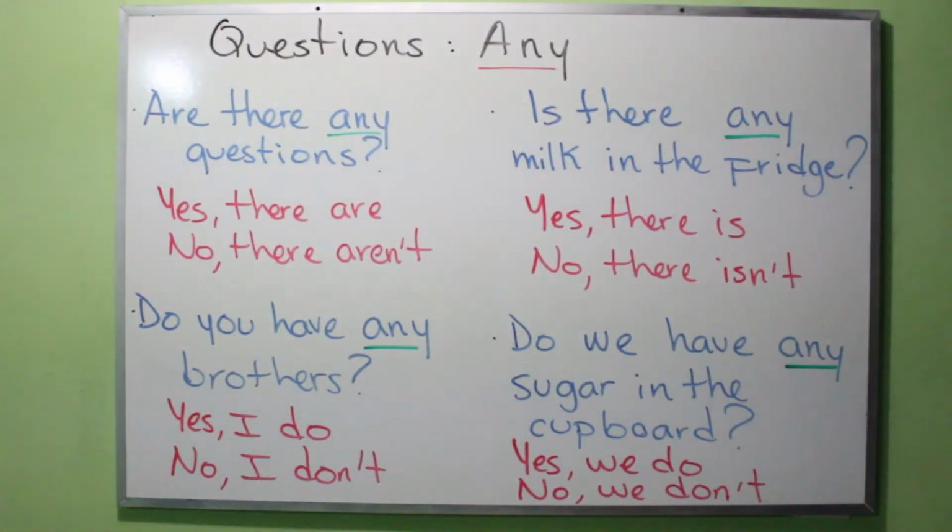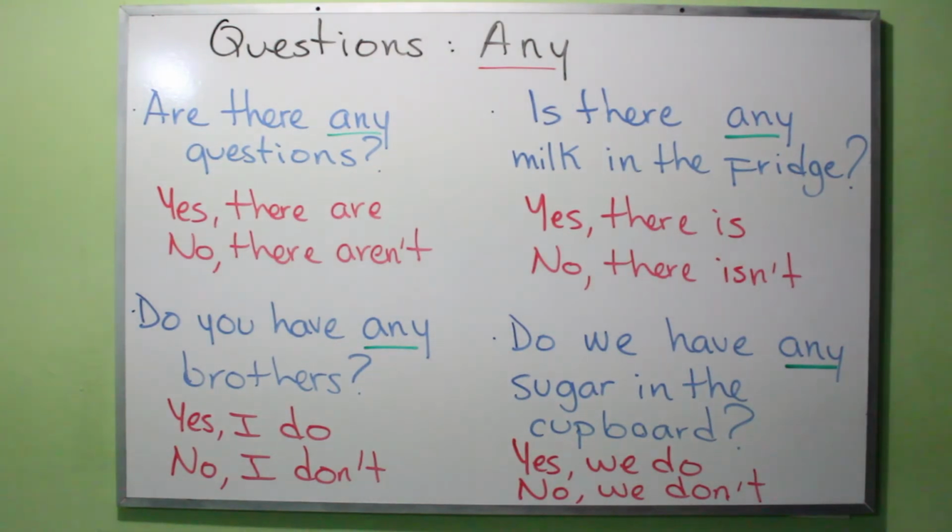Do you remember that we said that any also works with questions? Well, in here we have 4 examples. Number 1 says, are there any questions? Remember that questions is a countable noun. 1 question, 2 questions, 3 questions. So, are there any questions? Yes, there are, or no, there aren't.